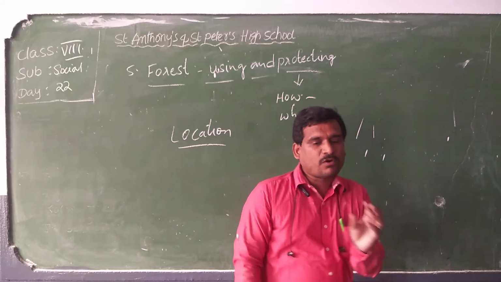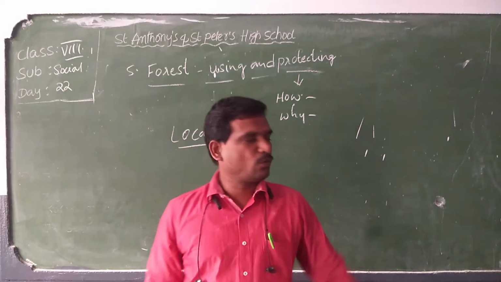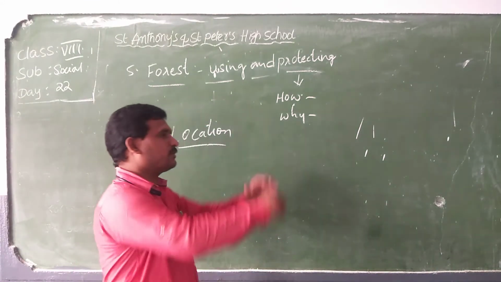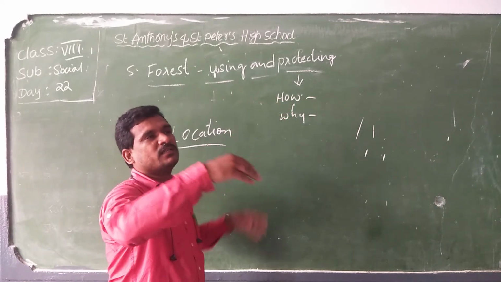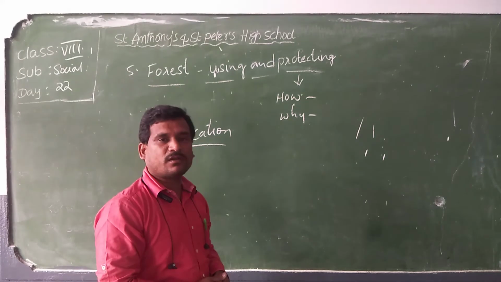Can we say that forest is situated only in this particular place, in this particular area? We then define that so and so place is a forest, so and so region is covered by the forest.